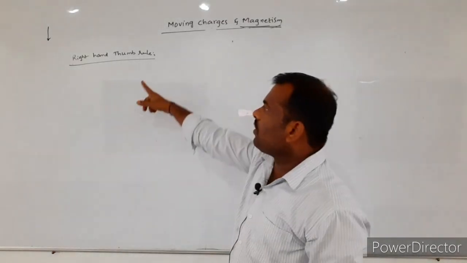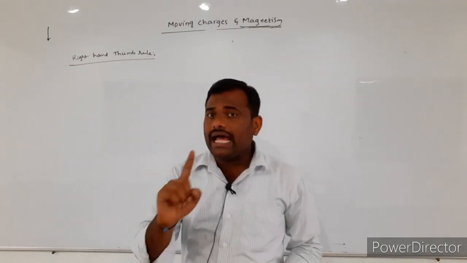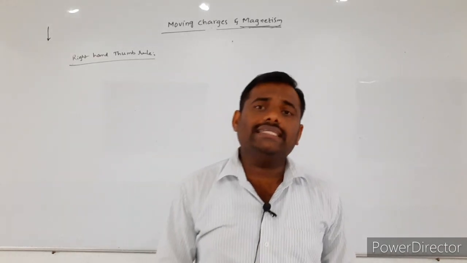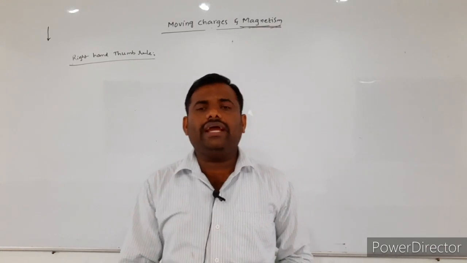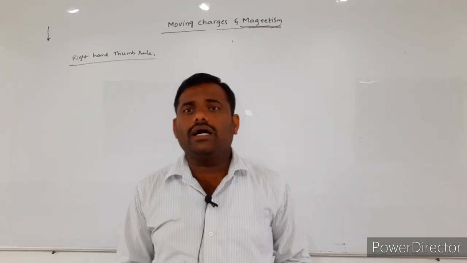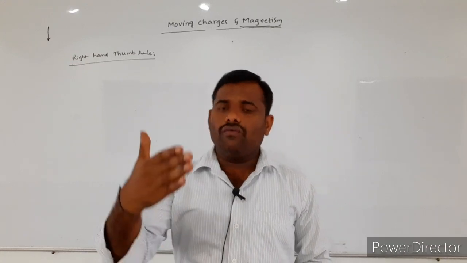Once again, according to the right hand thumb rule, we are going to find the direction of the magnetic field which is produced by the straight current carrying conducting wire.